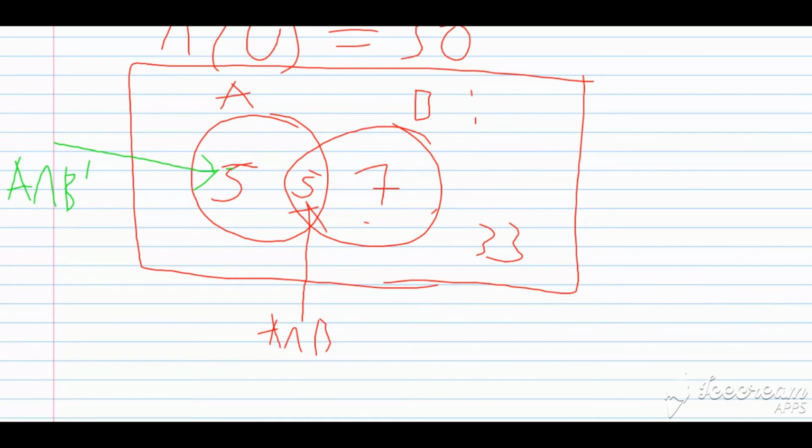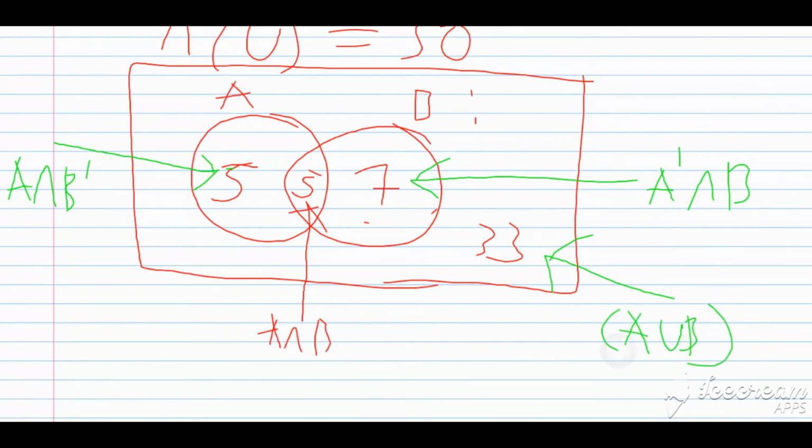Now let us interpret this from a probability sense. It is saying those who do physics and not chemistry. Alright? The intersection is those who do physics and chemistry. The 7 here is those who do chemistry only. So that is not physics and chemistry, which is B. And then here we have the outside. And this is a set of persons who do neither physics nor chemistry, and that is 33. So we're looking at A union B complement. But we say those who do not do chemistry or physics.